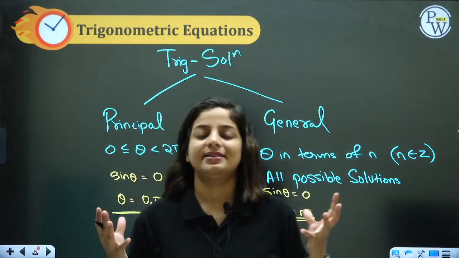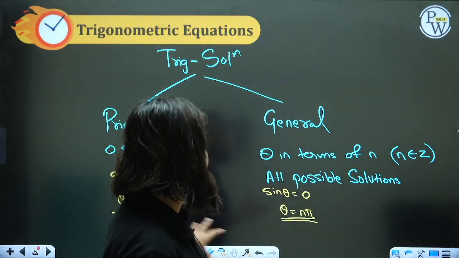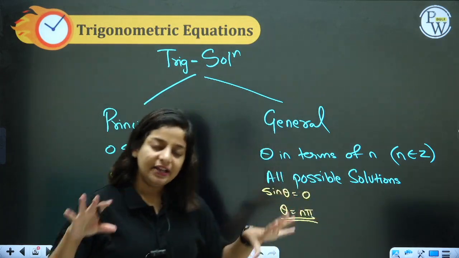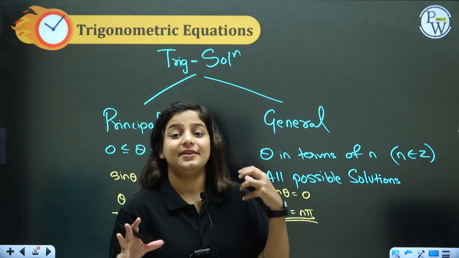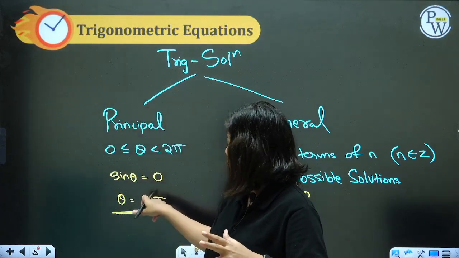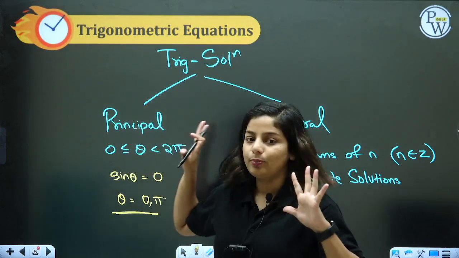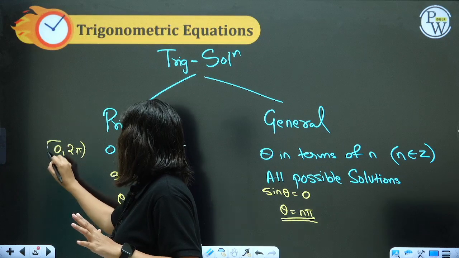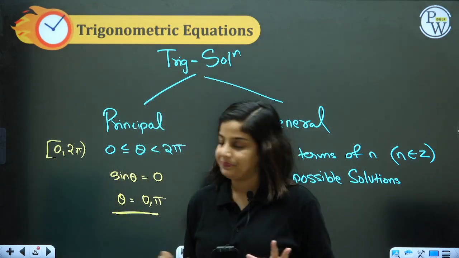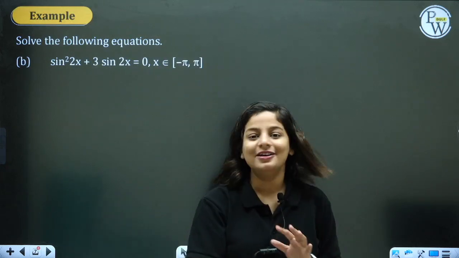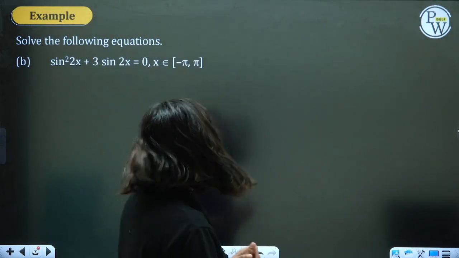Telling you just because some textbook refers to principal solution like this, probably in NCERT, if at all you come across a question where they say find the principal solution, understand the domain, the theta should be between 0 and 2 pi. Like 0, 2 pi, 2 pi excluded, 0 included. Alrighties. Proceeding further to the next question.